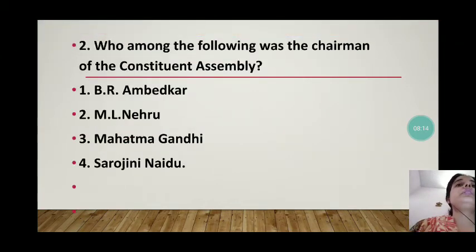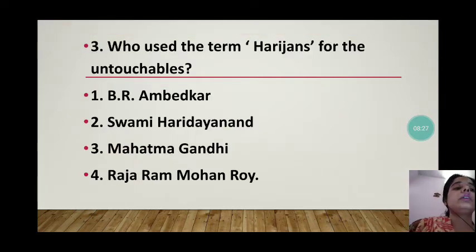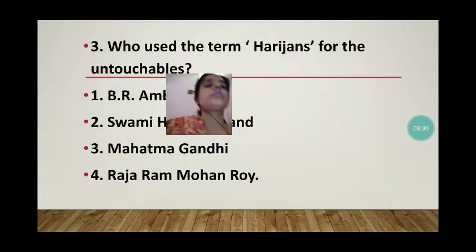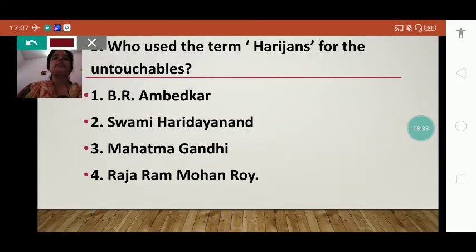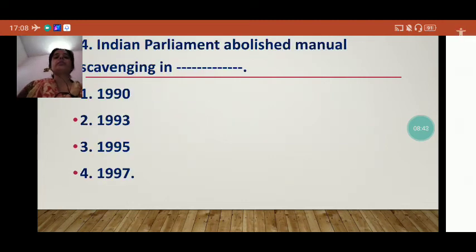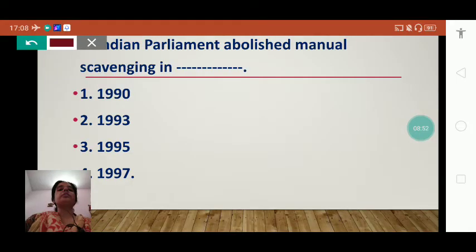Who among the following was the chairman of the Constituent Assembly? The answer is Dr. B.R. Ambedkar. Next question: who used the term Harijans for the untouchables? Mahatma Gandhi used the term Harijans for the untouchables. The next question: the Indian Parliament abolished manual scavenging in dash. It abolished manual scavenging in 1993.